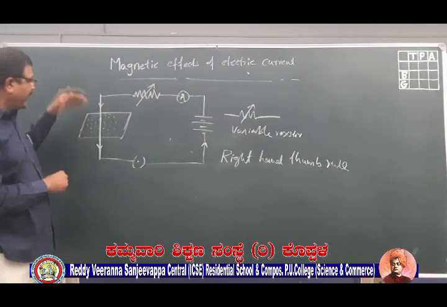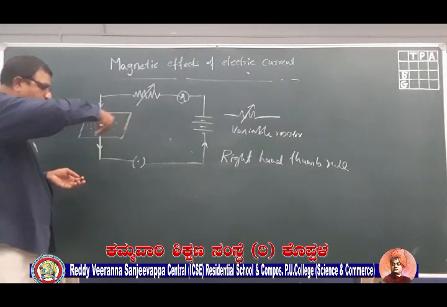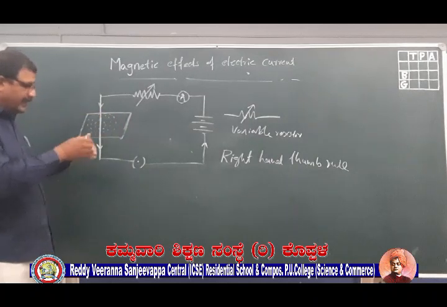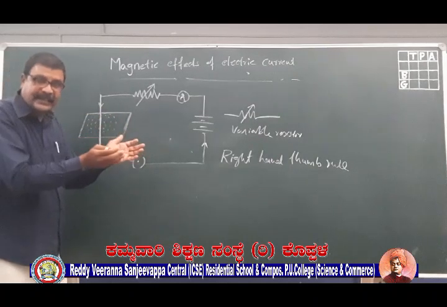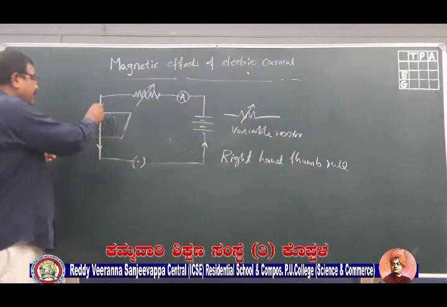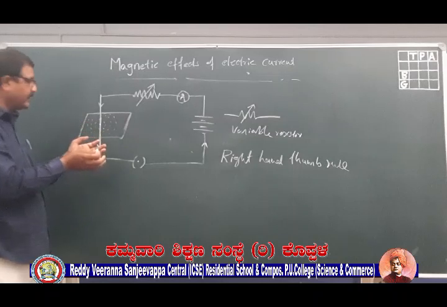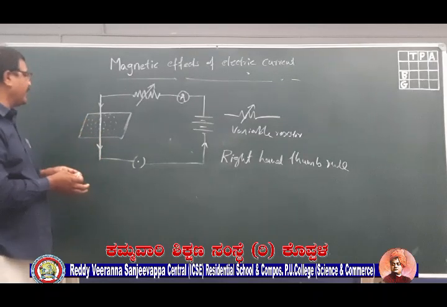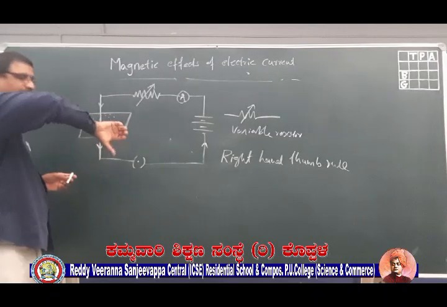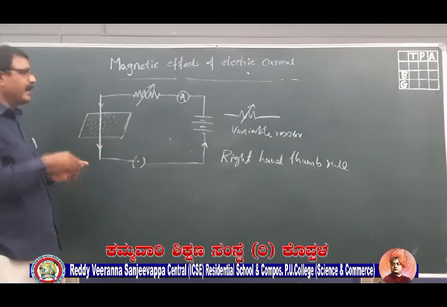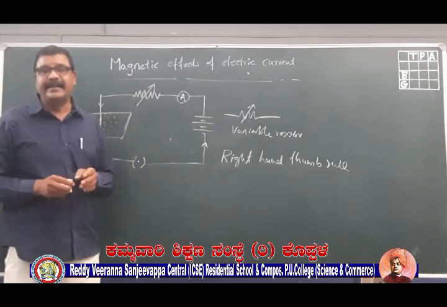When current passes through the conductor, just drop some iron filings on the cardboard. They will settle down as concentric circles. Concentric circles means the circles have the same center point. The direction of magnetic field can be found by your right hand thumb rule, as I already discussed.